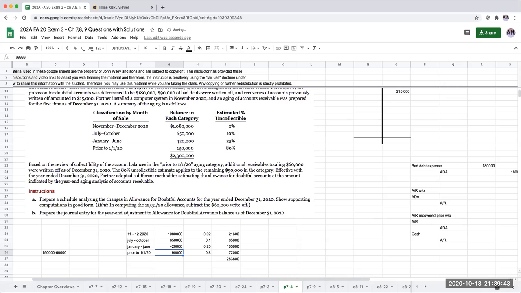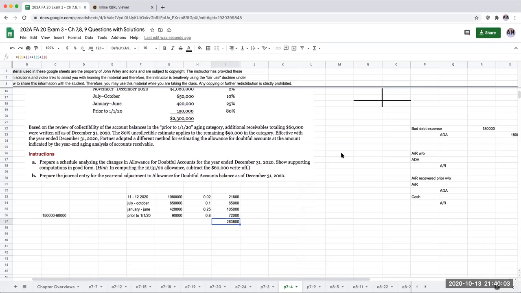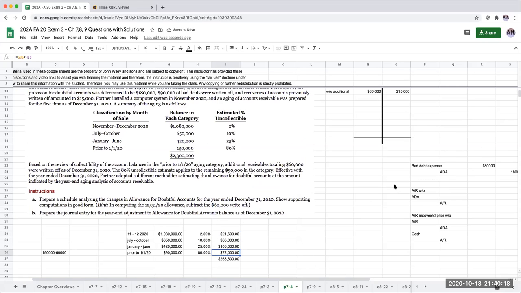If I wrote this off additionally, now when I look at this, it becomes a little bit more palatable. My ending balance in the allowance for doubtful accounts is going to be $263,600.